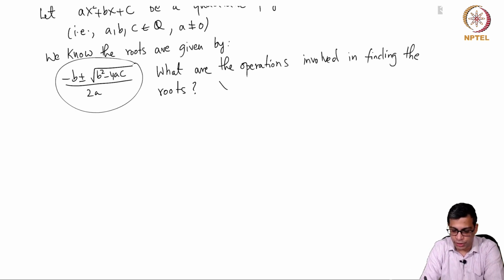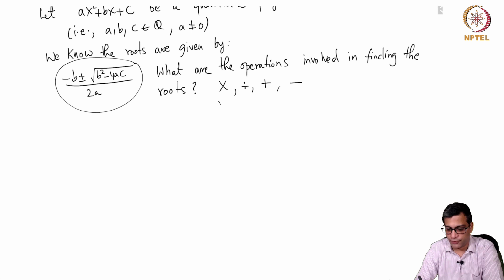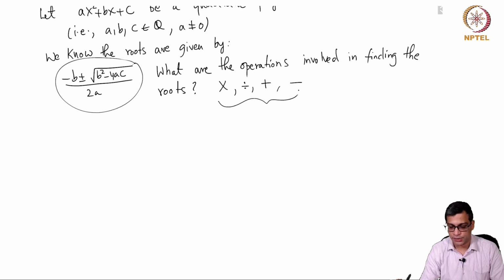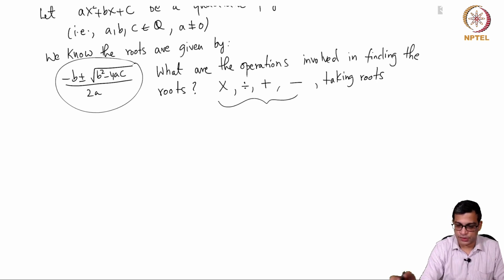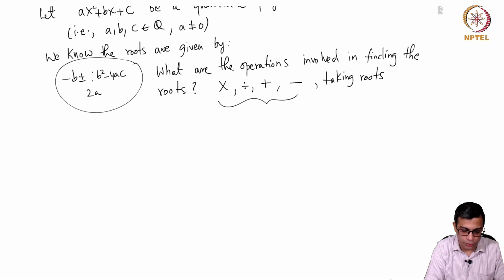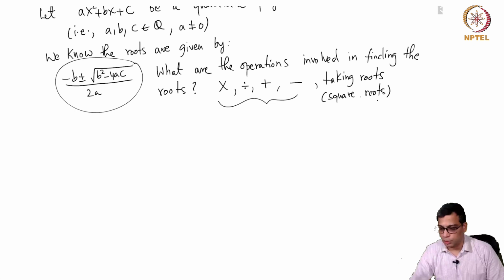So clearly we need addition, subtraction, multiplication and division. These are the fundamental four operations in mathematics. In addition we also need taking roots, because of the square root. We need to take square roots. So I am going to need also the operation of taking roots.